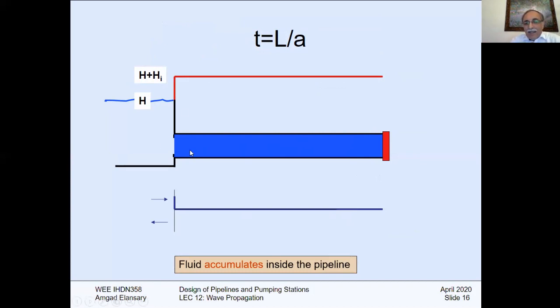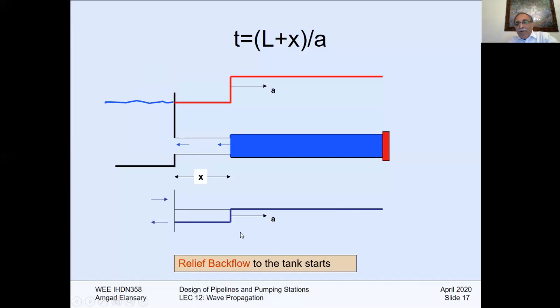Next, due to the momentum equation at that part, you will see a relief backflow to the tank. Part of the water which is stored there will go back again in the inverse direction, which means that the velocity will take a minus sign. The velocity of the pipeline, not the wave, will have a minus velocity. And the pipe returns back to the normal diameter here. The wave will go downstream with the same speed A. It is not changing. The wave speed will not change back and forth. It will be the same.